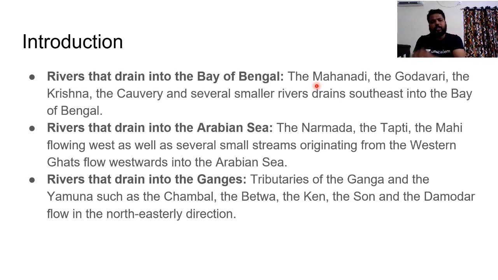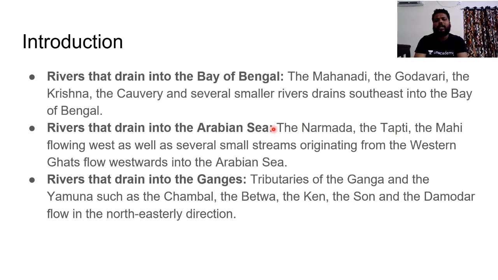Some rivers drain into Bay of Bengal, and some drain into Arabian Sea. Like the Mahanadi river, Godavari river, Krishna river, Kaveri river, and several smaller rivers drain southeast into Bay of Bengal.